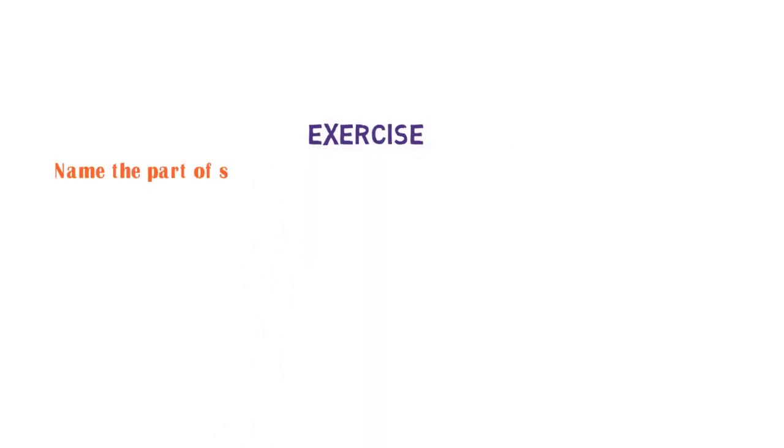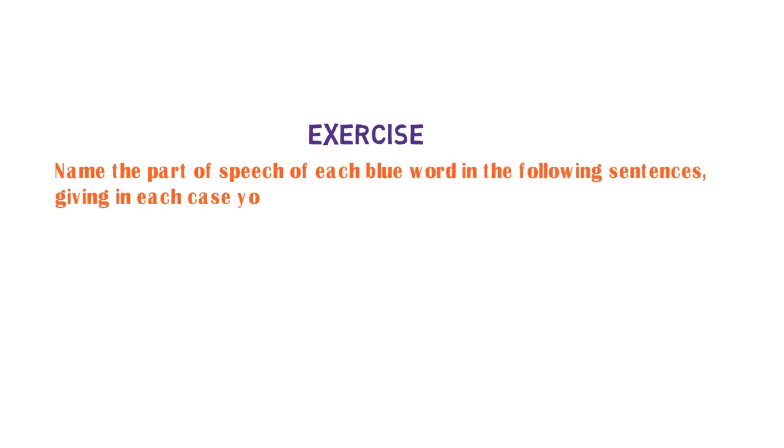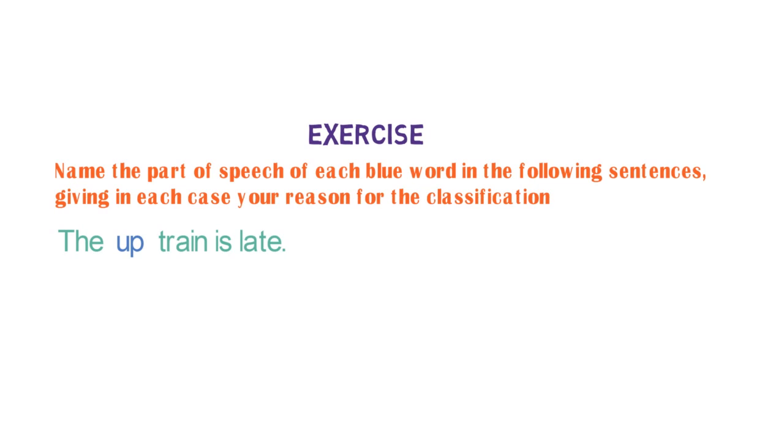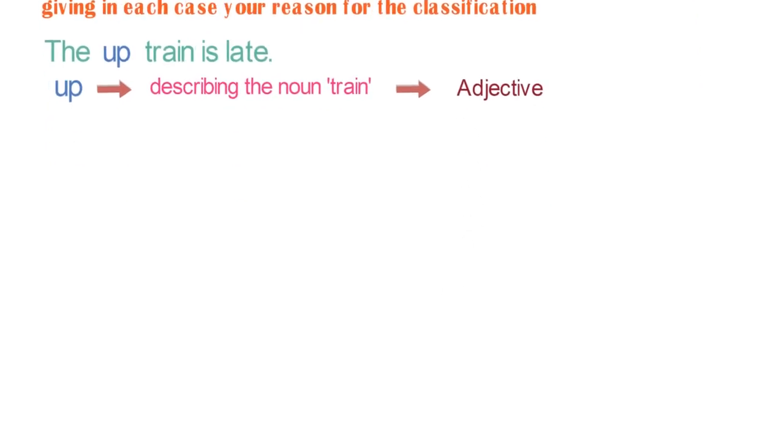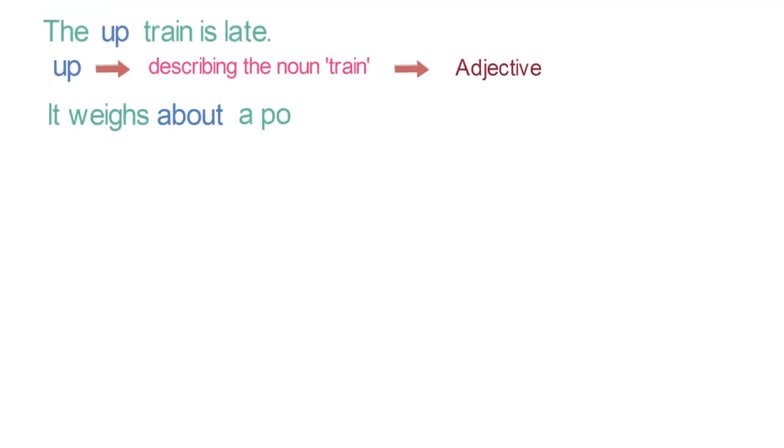Name the part of speech of each blue word in the following sentence, giving in each case your reason for the classification. I will solve first question. The up train is late. Here the word up is describing noun train, so it is an adjective. The next questions are, it weighs about a pound.